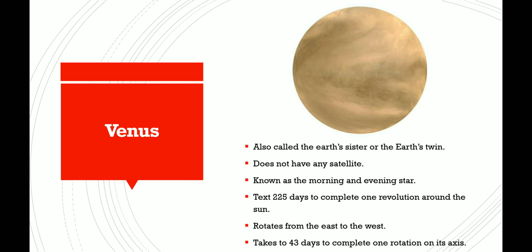It takes 225 days to complete one revolution, whereas 243 days to complete one rotation. Unlike other planets, Venus does not rotate from west to east, it rotates from east to west.